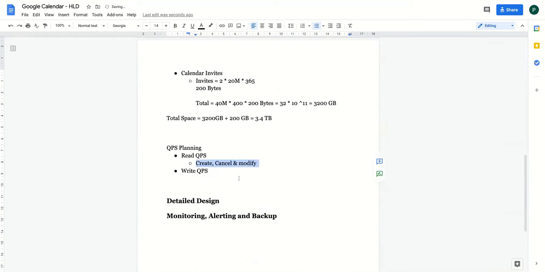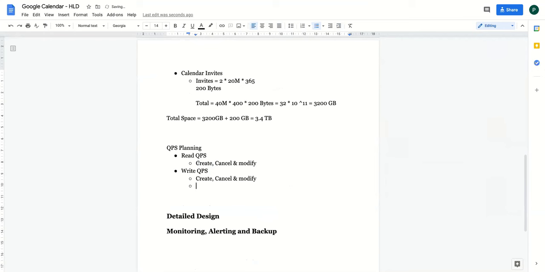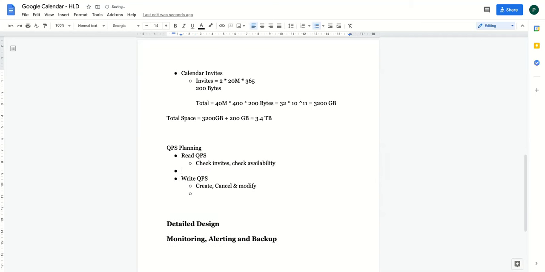So I should put it as a part of the write. My bad. And what are the reads? Basically, read is check invites and check availability. We have not considered check availability as a part of our main scope, but let's design it for now. So we have check invites and check availability, correct?